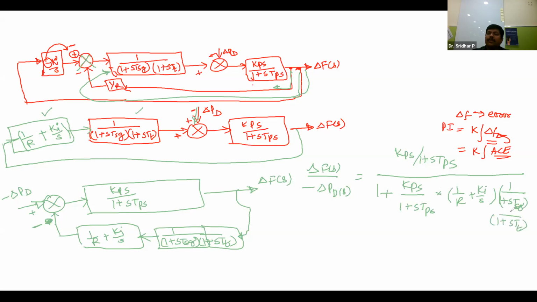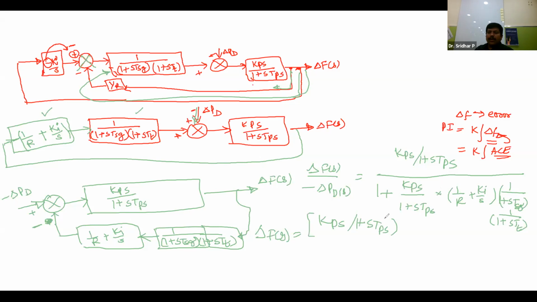This will be in the denominator only. So this is finally the transfer function we have. In this you have to verify delta f of s. So I am writing delta f of s equals Kps by 1 plus sTps.